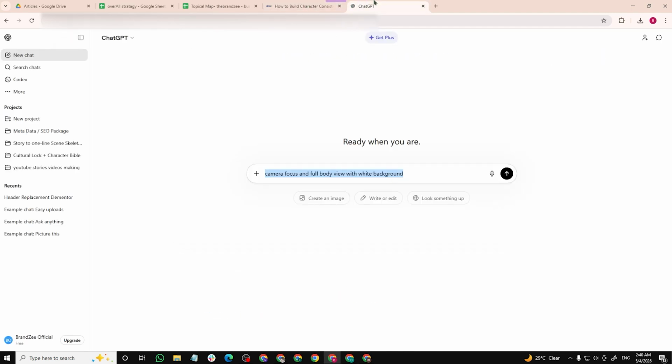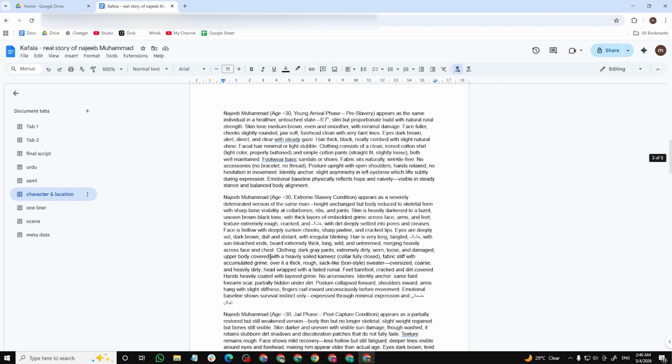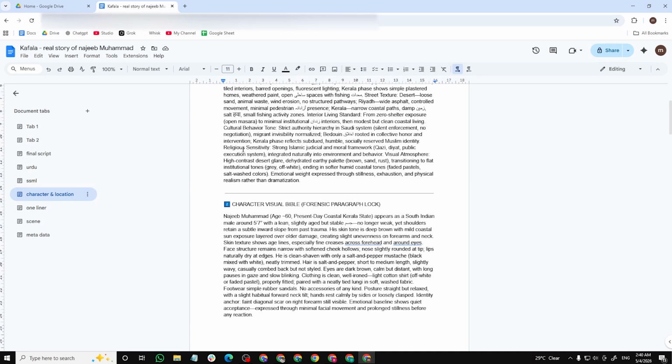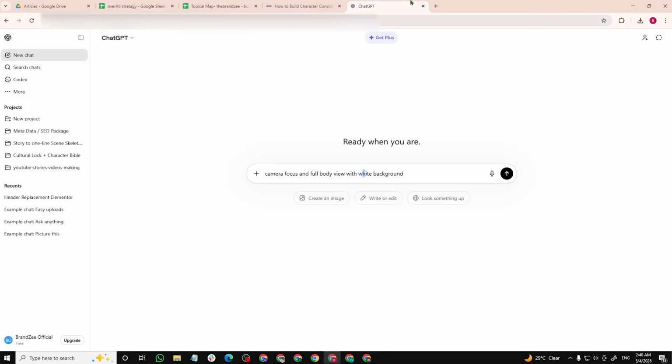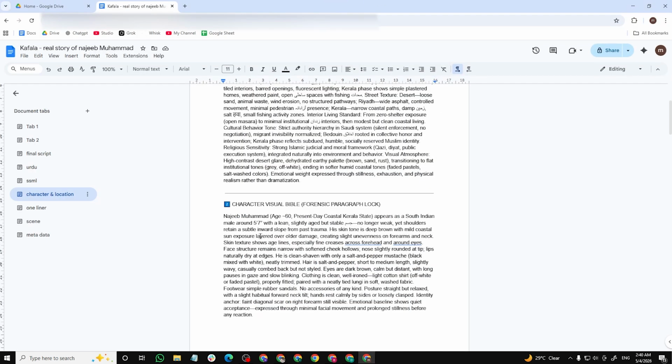So when you get your character with this, just like this, if I show you, you can see here, this is the result of my custom GPT trained model. When I put the story in here, it gives me this result.